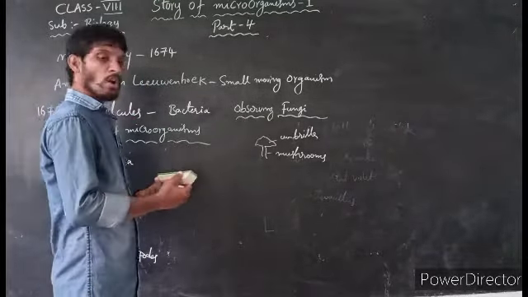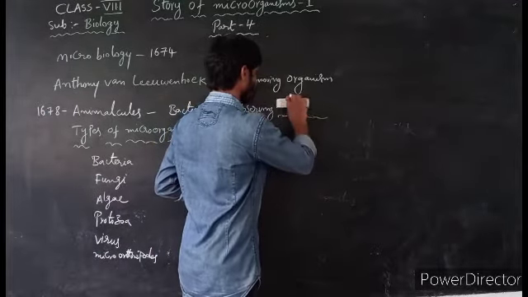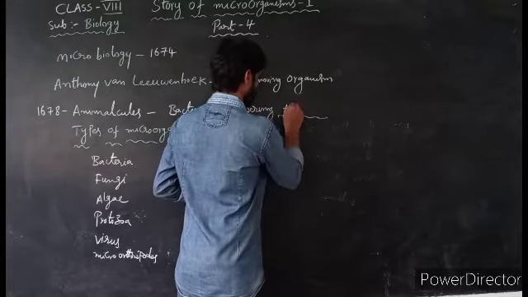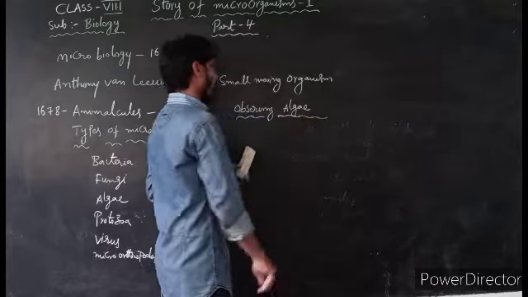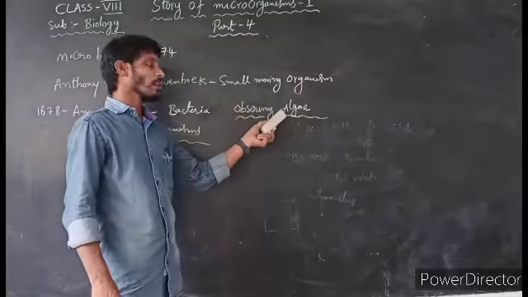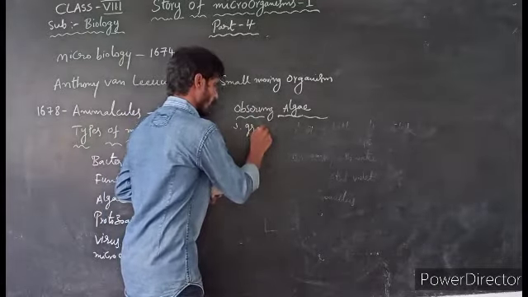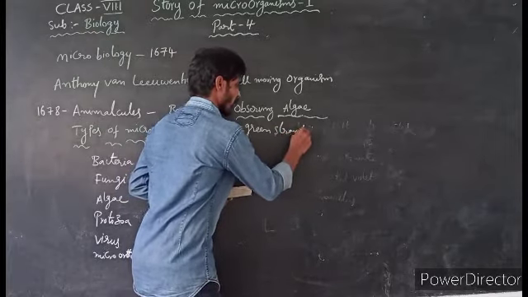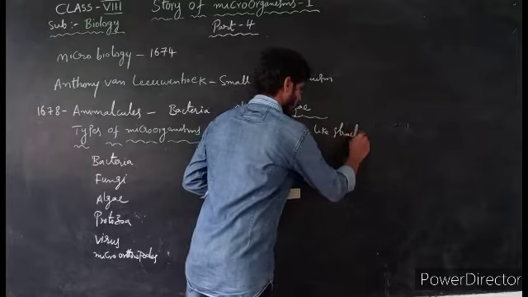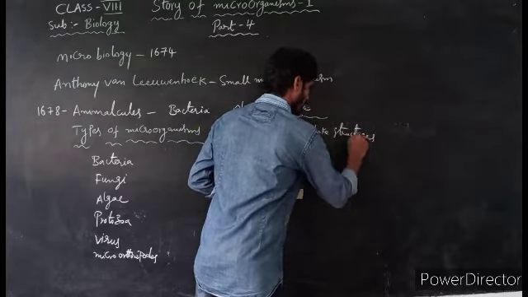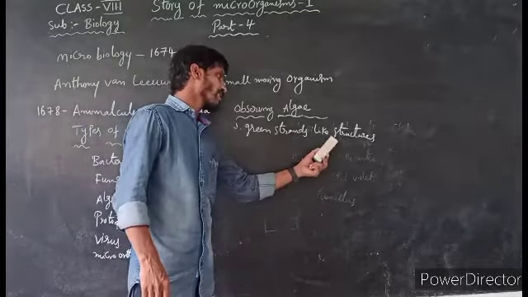Next, observing algae. Algae are mostly present in water, and they are present as green strand-like structures.